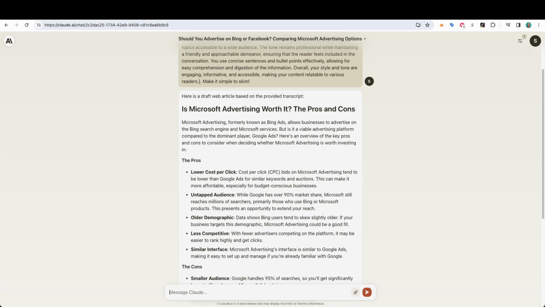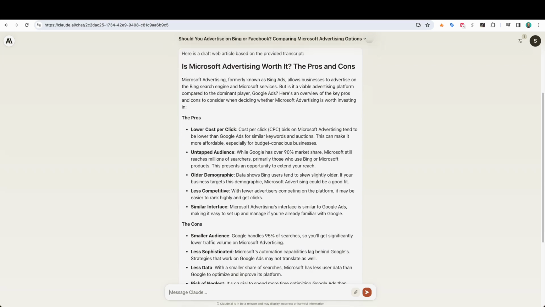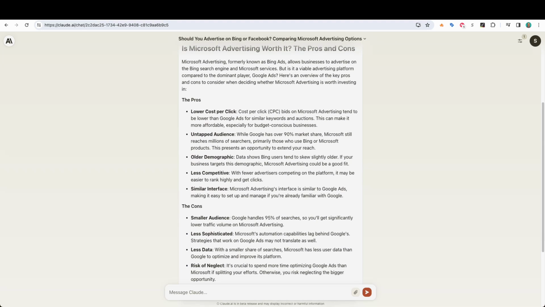So good. So good, so good. And what's cool about this is because I pasted in my transcript, these pros and these cons and even that intro paragraph are based on what I talked about. And so it's not using its AI and fetching some points that are made out there on other articles that I don't agree with.